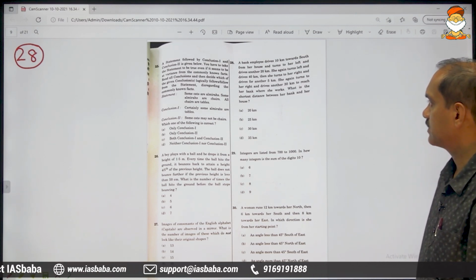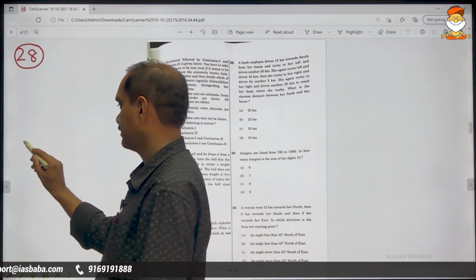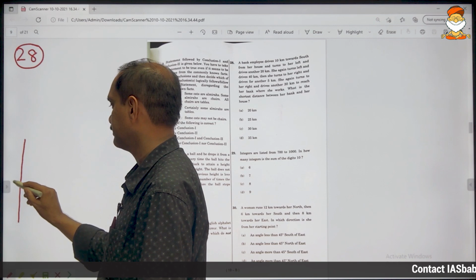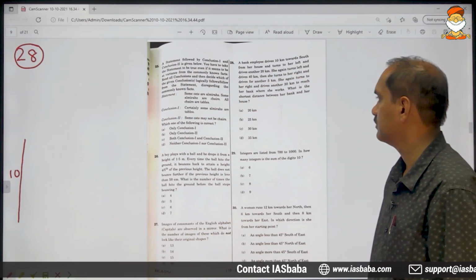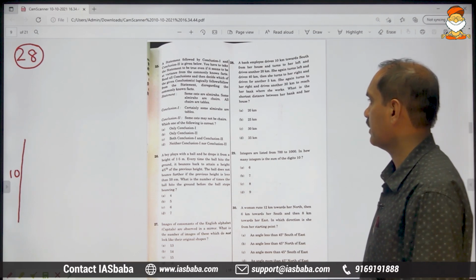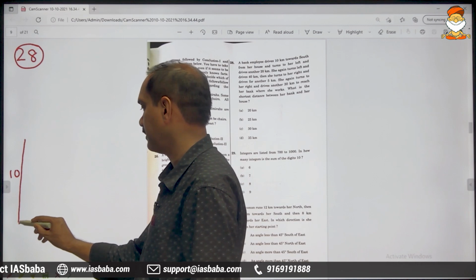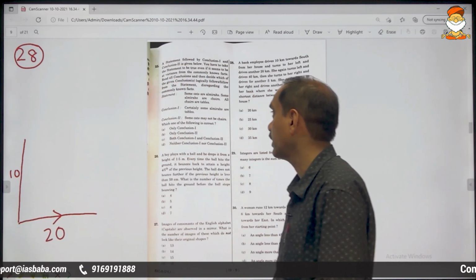So first she is driving 10 kilometers towards south. This is south, 10 kilometers south. Now she turns to her left and drives another 20 kilometers. This is 20.